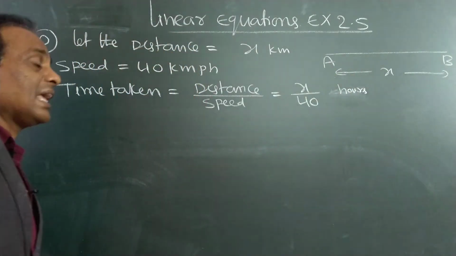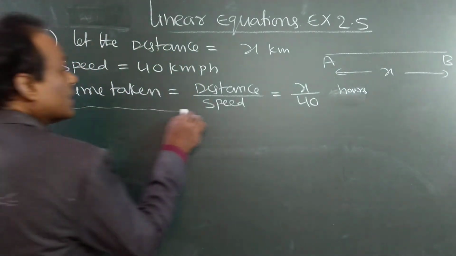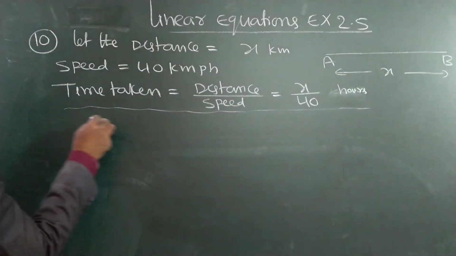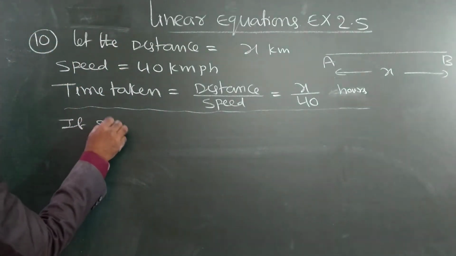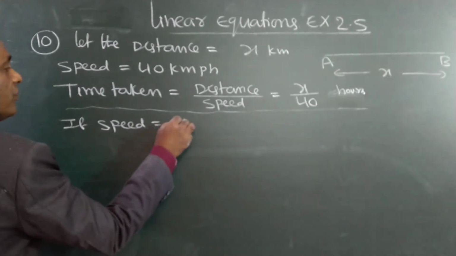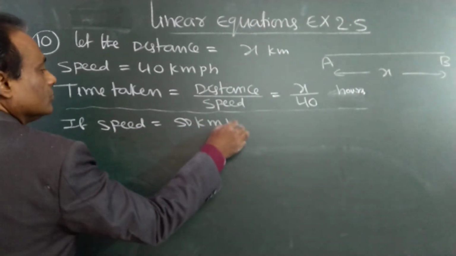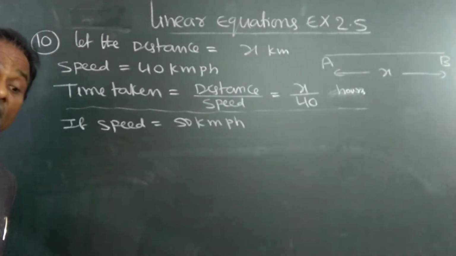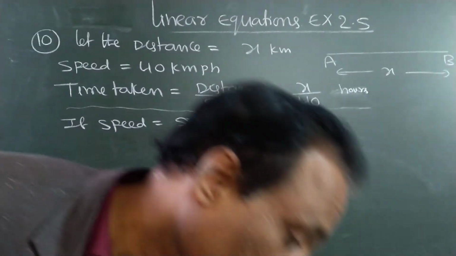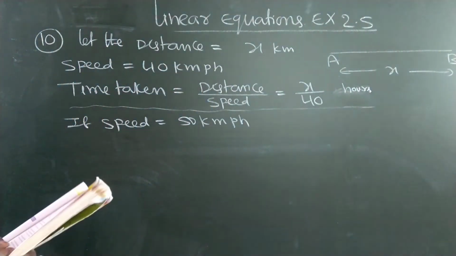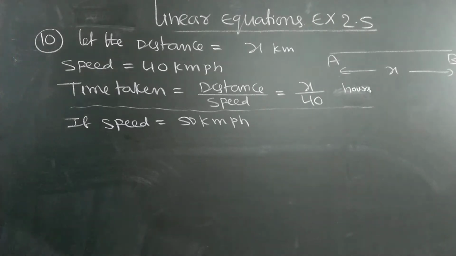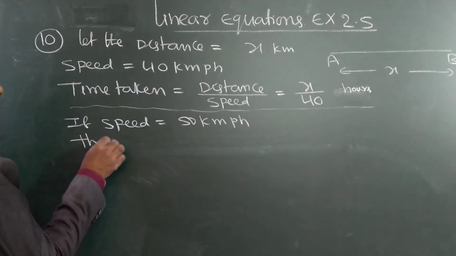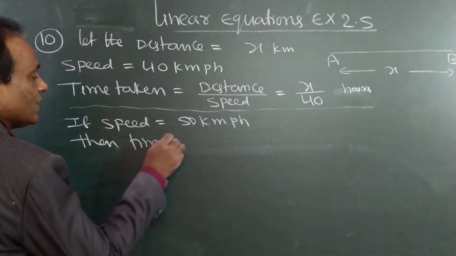But for the same train, the speed is increased. If speed is equal to 50 kilometers per hour. Speed is given 50 kilometers per hour. The second time, if it runs at 50 kilometers per hour, how much time will it take?